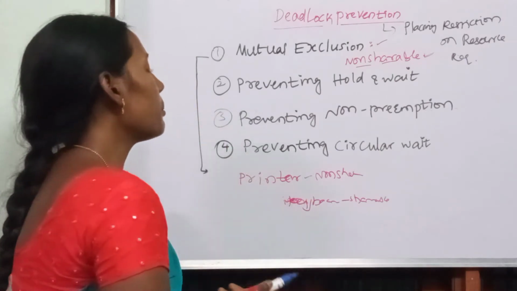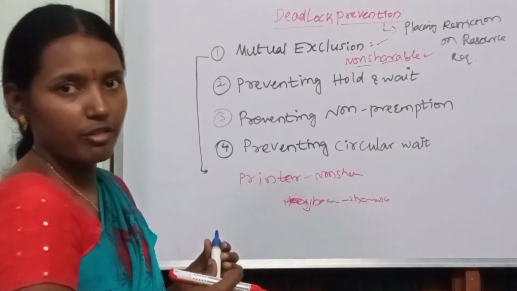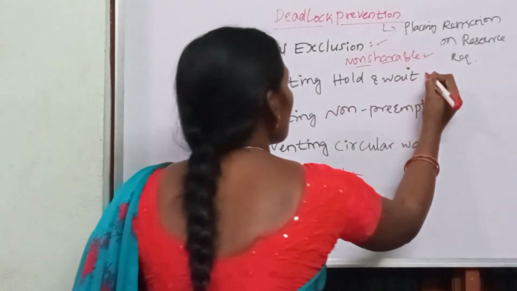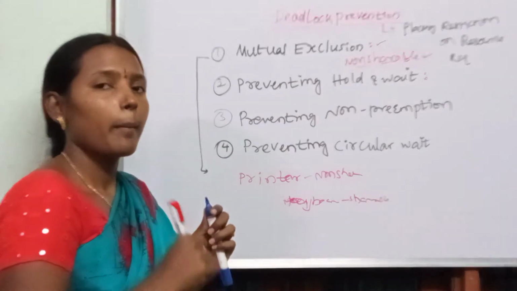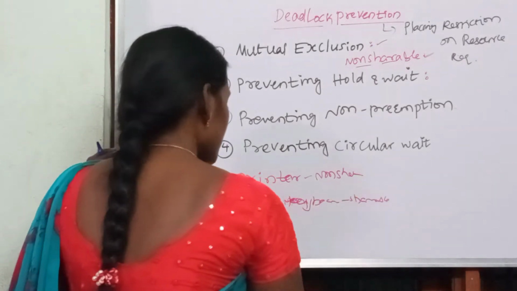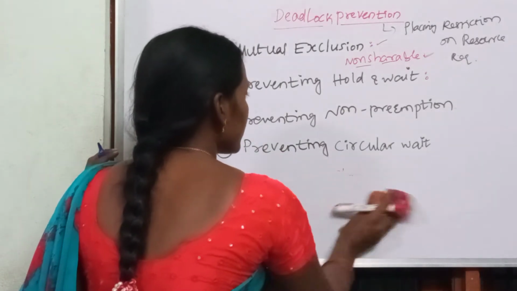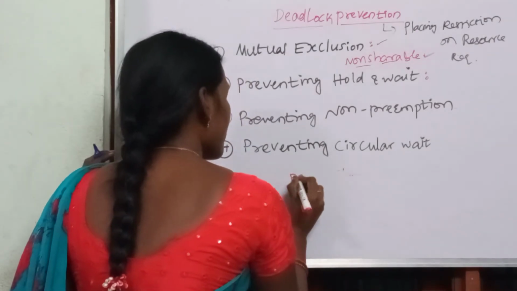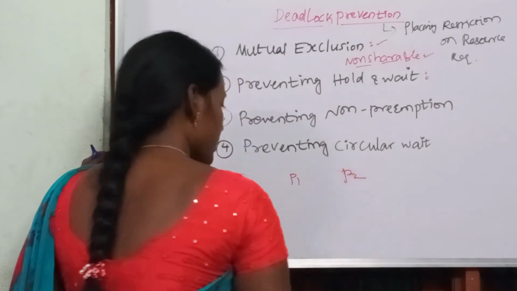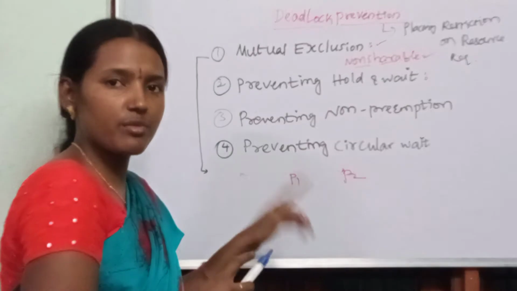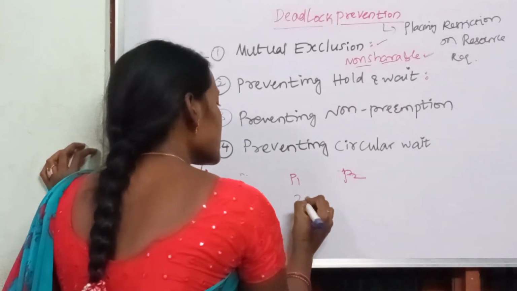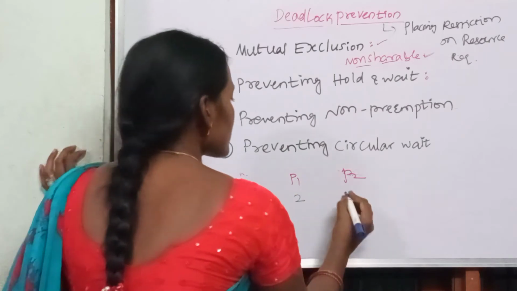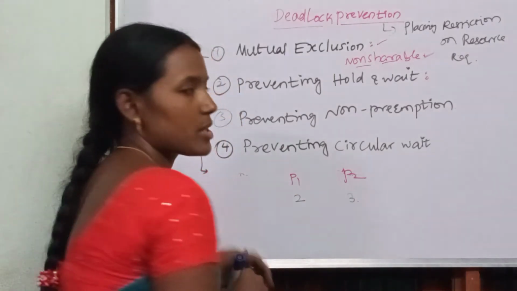Next we go with preventing hold and wait. In order to prevent the hold and wait condition, what do we need? Consider there is a process P1 and a process P2. P1 has 2 resources and P2 has 3 resources.